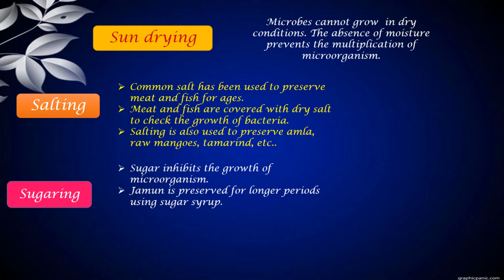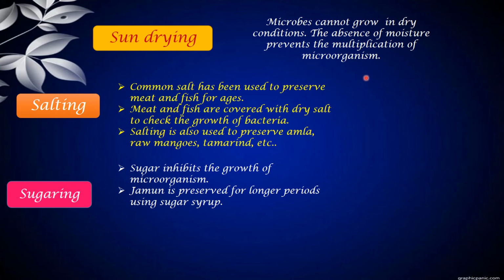The next method of preserving food is sun drying. Many times you might have seen your mom taking the pickles and keeping them in the sun, or we keep some food under the sun. So what happens? Sun drying helps suppress the microorganisms so they will not act anymore. Microbes cannot grow in dry conditions. So when you keep food under the sun, everything gets dried up and the microorganisms cannot survive in that atmosphere. The absence of moisture prevents the multiplication of microorganisms.